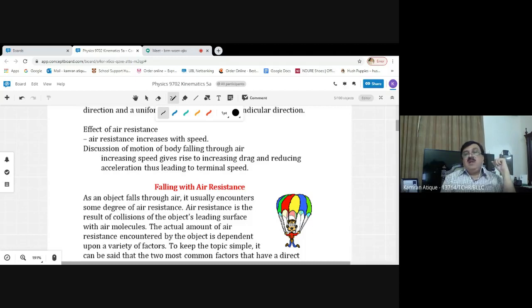So every body which is falling under the influence of the Earth's gravitational field, but where air resistance is significant, air resistance cannot be ignored in that particular case. Air resistance is not being removed by the help of a particular kind of apparatus. So if air resistance is there, then the body definitely has to reach its terminal velocity.